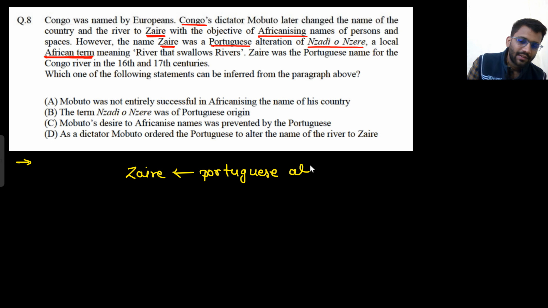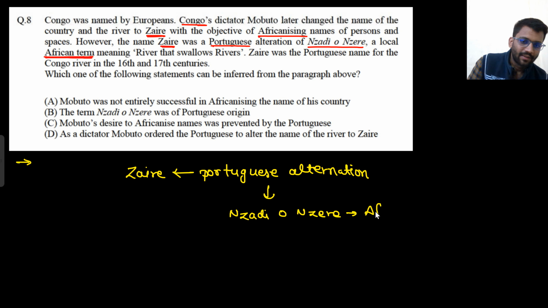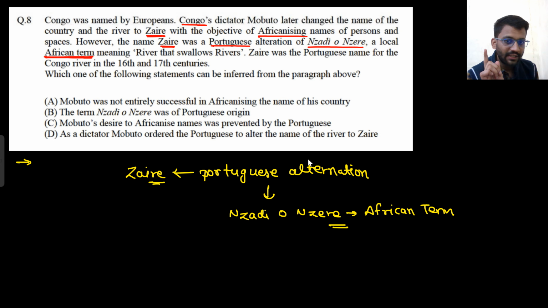Portuguese alternation of what? Of Najadi o Nazere, which is what? An African term. So this Najadi o Nazere is an African term. This Zaire is not an African term. That is a Portuguese term. We can say nearly Portuguese term because that is a Portuguese alternation of this term.